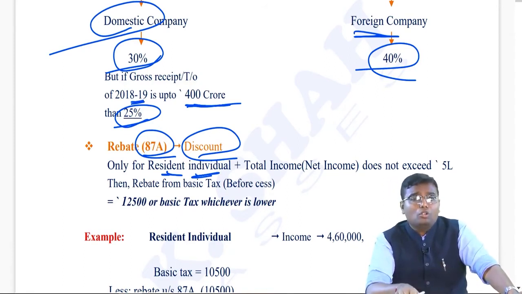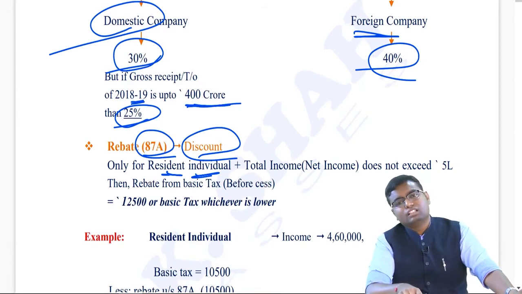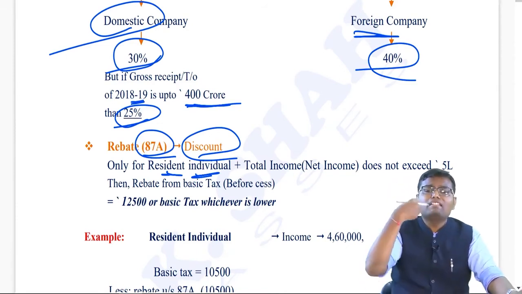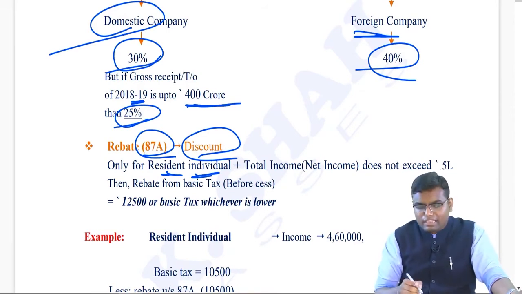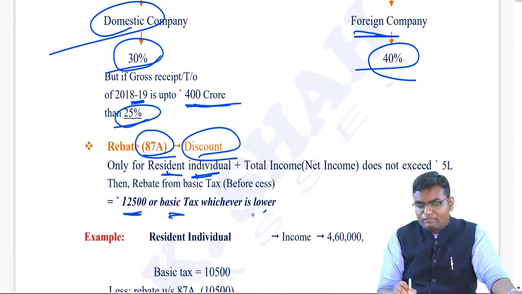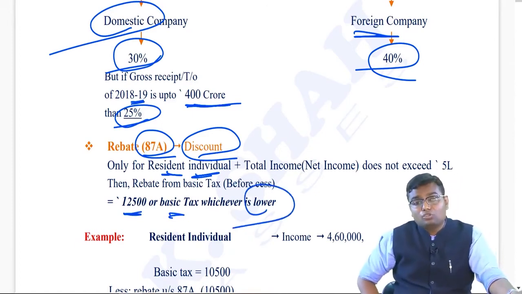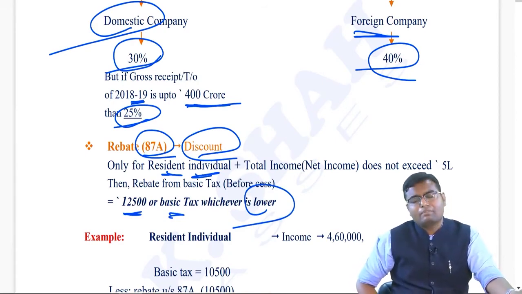Plus, your total income must not exceed rupees 5 lakh, that is, less than or equal to rupees 5 lakh. Then you will get rebate from your basic tax. That is, before adding health and education cess, we will give you a discount from your basic tax. And what is the rebate? It is 12,500 or the basic tax, whichever is lower. That is, the maximum discount you can get is 12,500 per year.